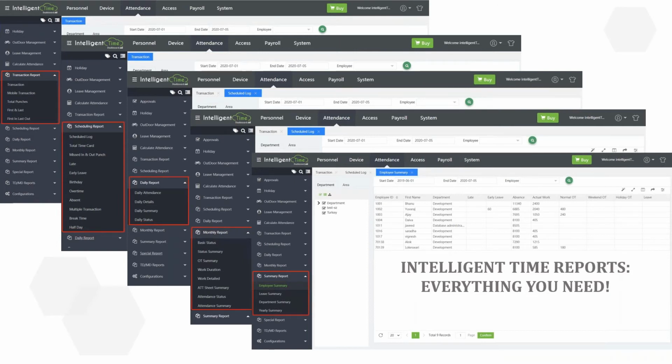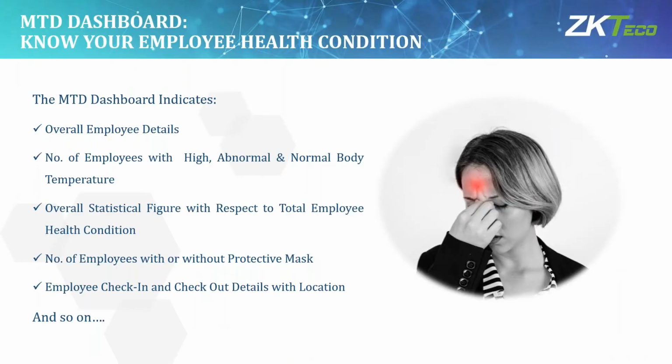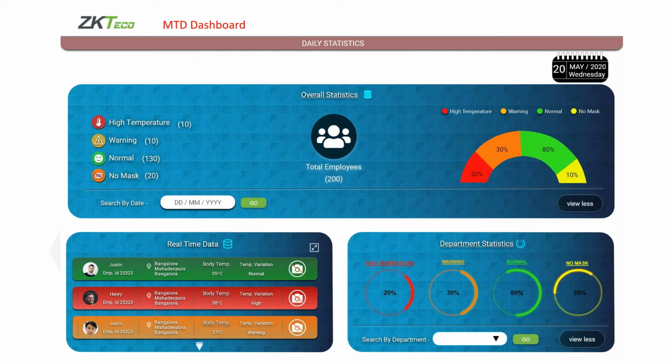Okay. So these are the reports. And the next important part will be the MTD dashboard, the mass temperature detection dashboard. Let me start with the dashboard. So this is the attractive dashboard.